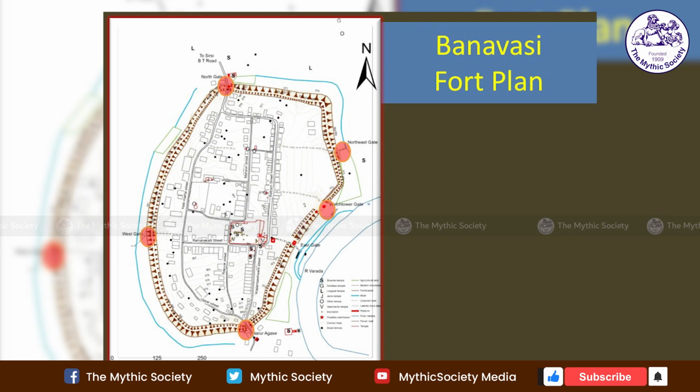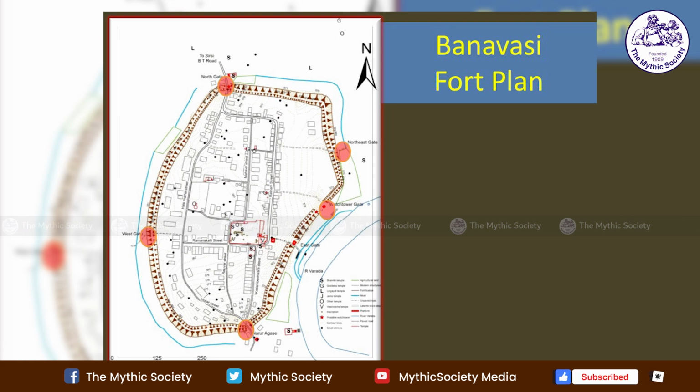Some excavations have been conducted here. An apsidal temple has been found within the fort and also outside the fort. This is the Varada river. This basically shows that the original fort might have begun in the Shatavahana period, but later it was developed or modified by the Kadambas. Interestingly, from the ancient period till today, the outline has not changed much.